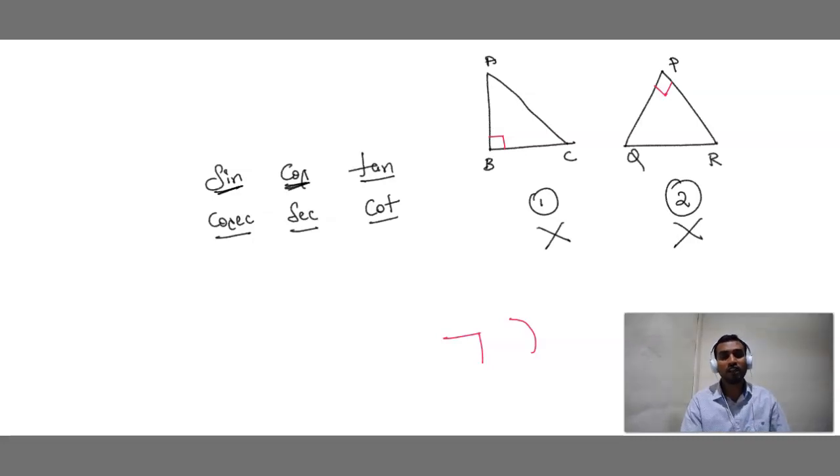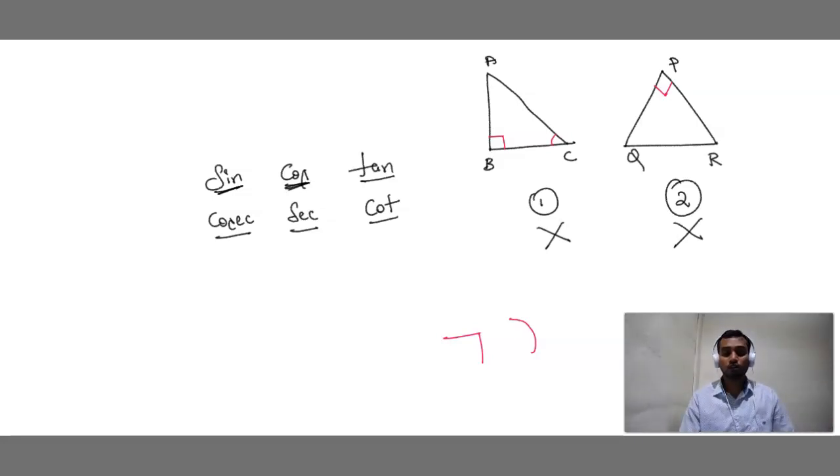Now in this triangle, if this is 90, we know that the sum of the three angles of a triangle should be equal to 180. This is already 90. Now how much is left to make 180? 90. If this also becomes 90, it becomes a straight line, because 90 plus 90 is 180. So this angle is an acute angle, less than 90, because the other two share 90. Maybe one is 80, one is 10, maybe 60 and 30, or 45 and 45.